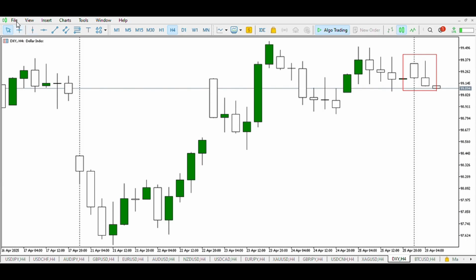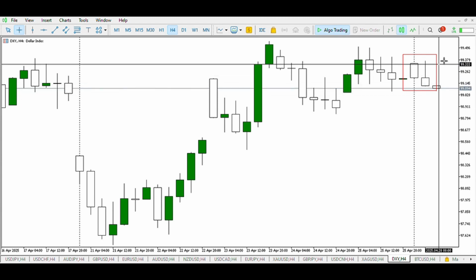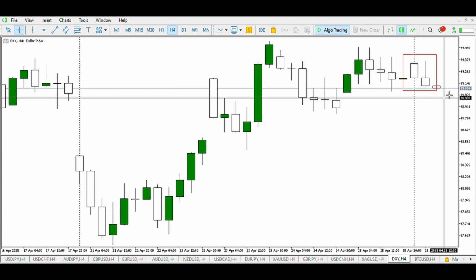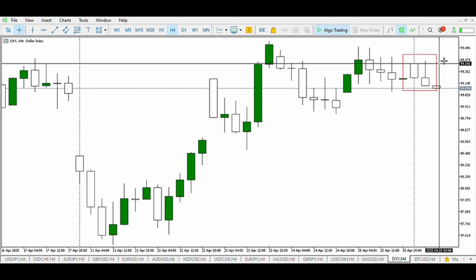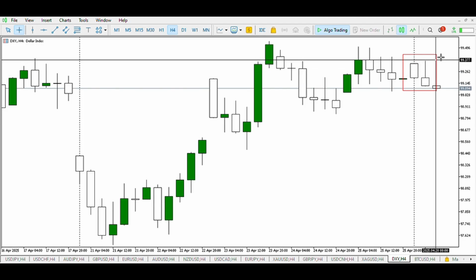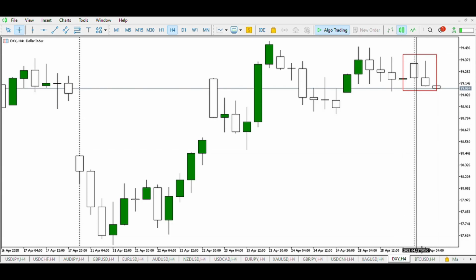On DXY, we can see sellers in this zone and sellers in this zone attempting to push price down. Mind you, just because you are seeing sell or buy candles doesn't mean you should just jump into the market to sell or buy. You need to have a modus operandi, you need to have a mode of operation, you need to have a structure that creates a bias for your entry and exit. So now we expect the low of the day to be broken, manipulating more sellers and price to reverse back up, closing as a bullish candle. Then we expect it to be either one or two candles breaking the high of the day, rallying further up. Then we can expect a strength on the DXY.